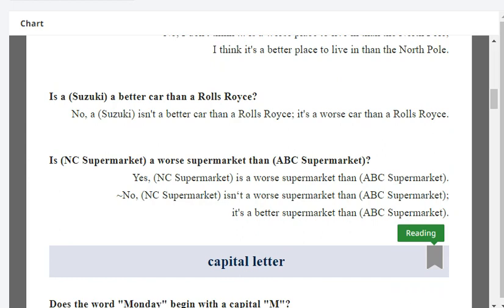Yes, ABC supermarket is a worse supermarket than 123 supermarket. No, ABC supermarket isn't a worse supermarket than 123 supermarket. It's a better supermarket than 123 supermarket. Very good.